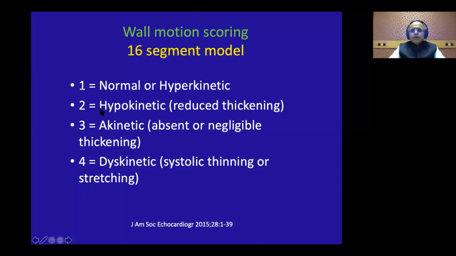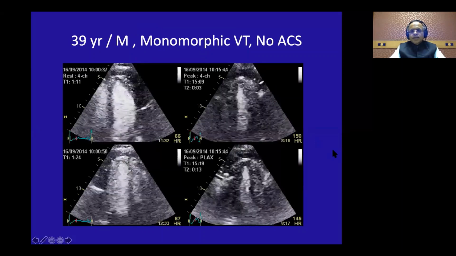Now each segment you give this particular number. Whether it is hypokinetic, it will get 2. If it is akinetic, you will get 3. And what you do is you get the sum of all the segments at peak exercise and divide them by 16. Now, if all your segments become hyperkinetic, you will get a wall motion score index of 1, which is normal. Anything more than 1 is abnormal. So if you get 1.2, 1.4, 1.7, the worse it becomes, the worse is the regional wall motion abnormality at peak exercise. Now we'll start with the cases.